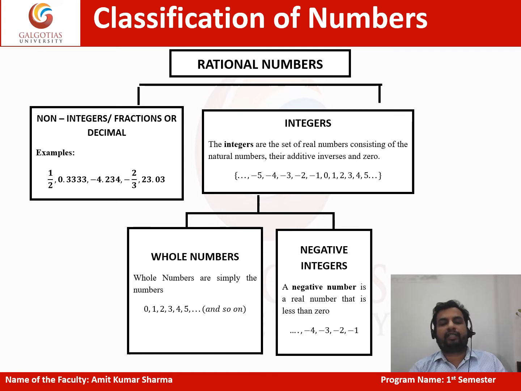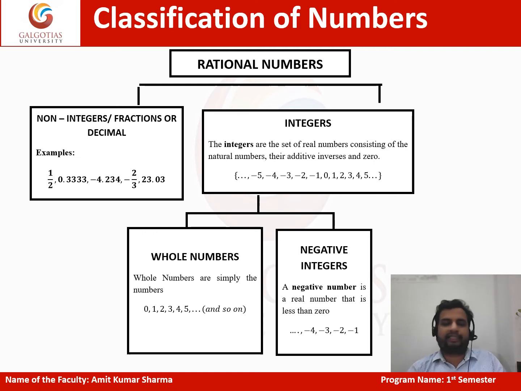And integers are, you can say, the set of natural numbers plus 0 plus negative integers. The set of positive integers, negative integers, and 0 are called integers. You can say any complete number is called an integer. Complete numbers: 1, 2, 3, minus 1, minus 2, minus 3. 0 is also complete. And incomplete numbers are called fractions. 1 upon 2 is a part of a number, not a complete number, right? 0.2, again, is not a complete number. So these are fractions, right?